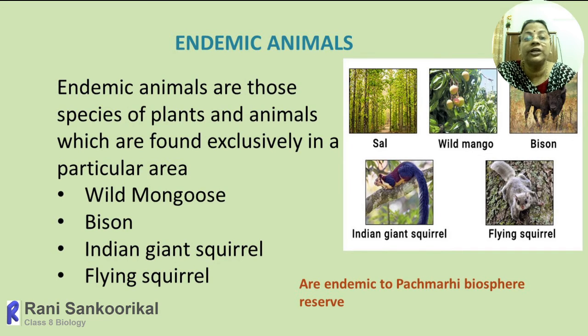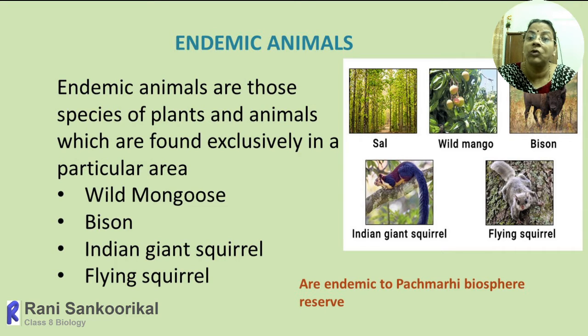In the same way, there are many places where certain animals and certain plants are seen only in that area. Such animals are called endemic animals. Endemic species are those plants and animals which are found exclusively in that particular area. In Panchmari Biosphere Reserve, there are sal, then wild mango.